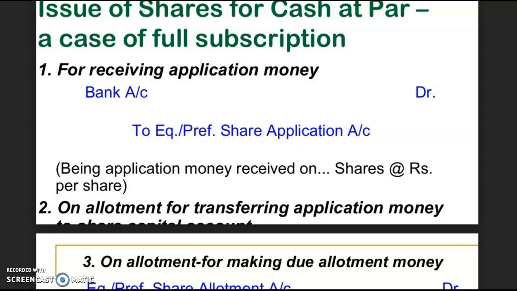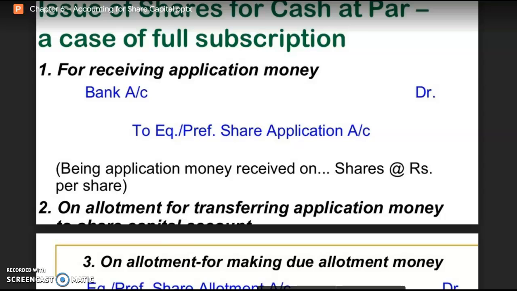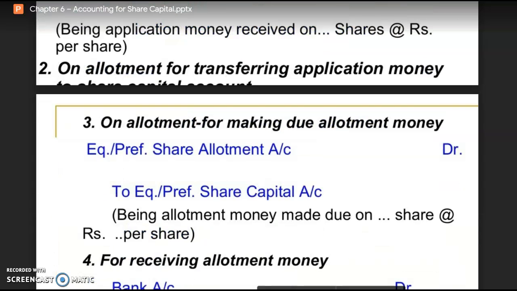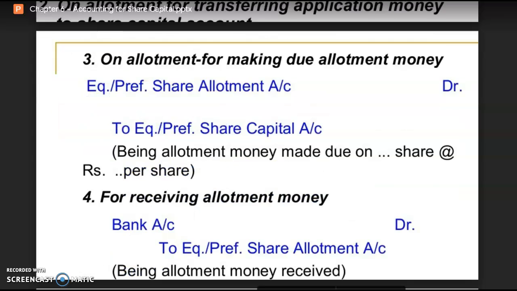Here again, at the allotment stage, two entries will be recorded. Which two entries are to be recorded? First, the allotment money becomes due and then it is received by the company. See here, a difference is there.